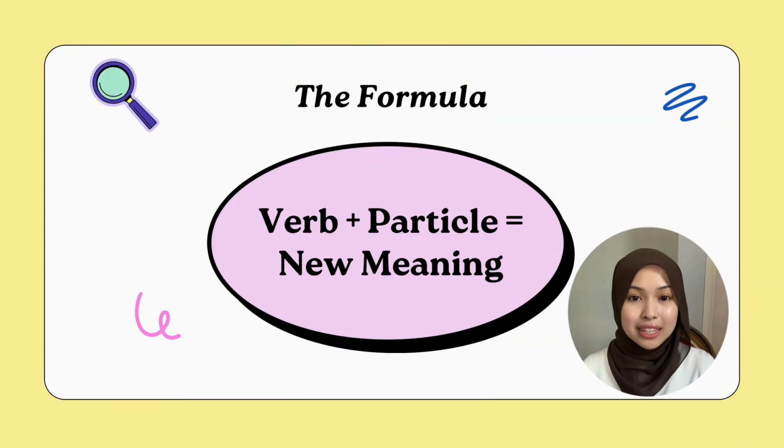Alright, now allow me to explain a little bit what the particles are. Firstly, we have prepositions. Prepositions tell us where or when. They link things together. For example, we have in, on, and also into. Secondly are adverbs. What are adverbs? Well, adverbs tell us how someone does something, or mainly they describe something. Mostly they end with an ly. For example, slowly, loudly, and quickly.